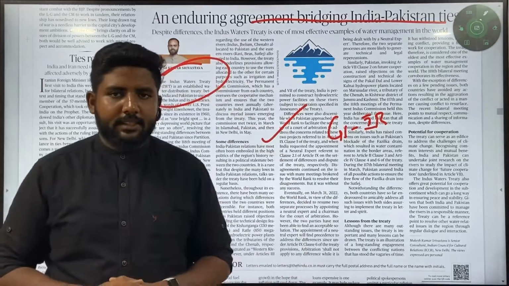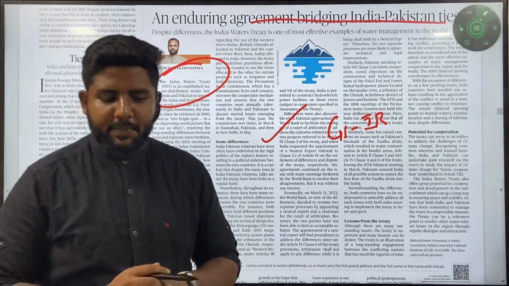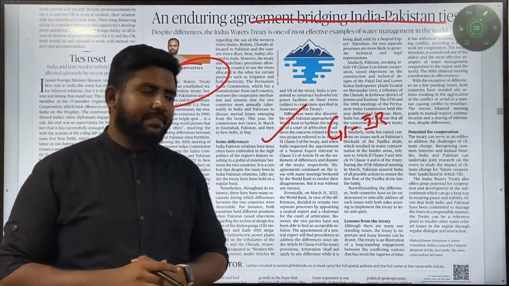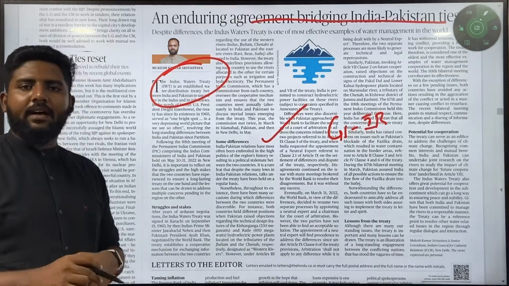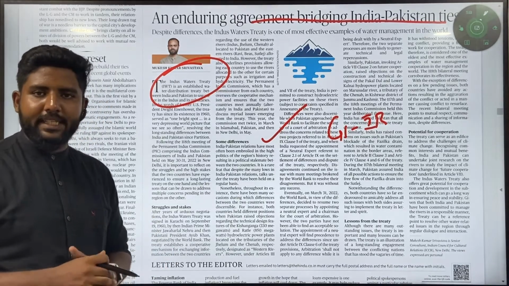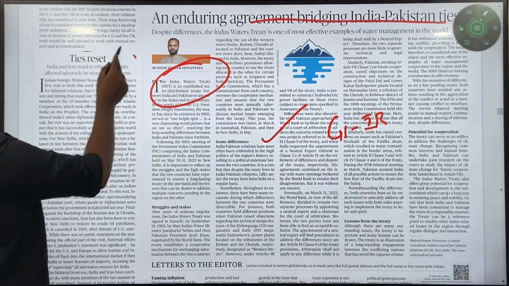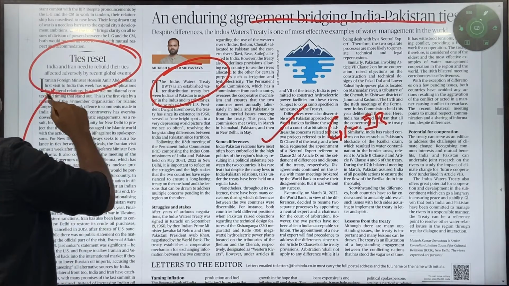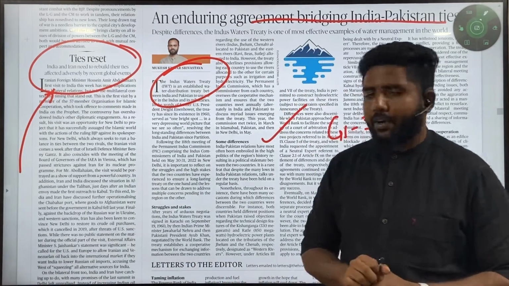Next, recently you might have heard that there was a hate speech, and because of that, the OIC, the Organisation of Islamic Cooperation, has opposed or condemned the Indian political parties' statements. Because of that, in the India-Iran tie, our foreign minister has been in conversation with Iran's foreign minister.